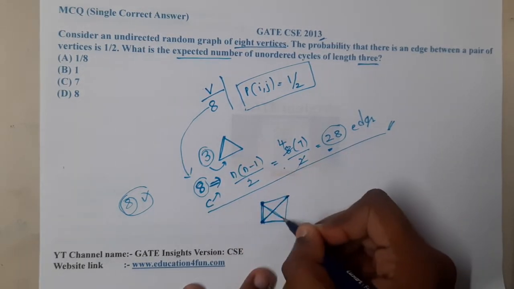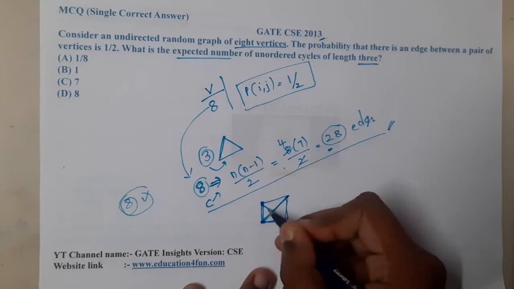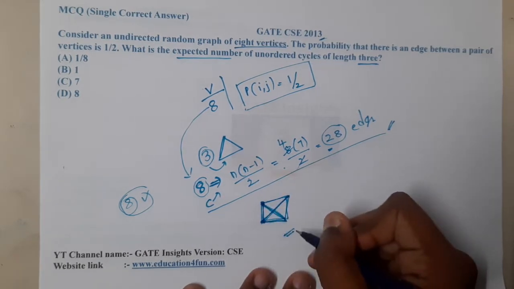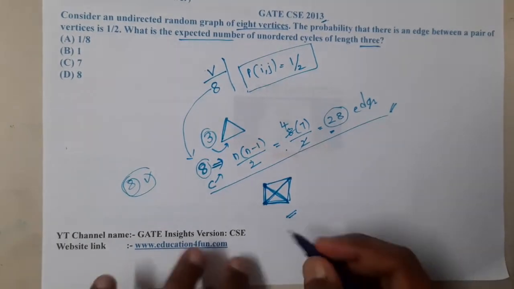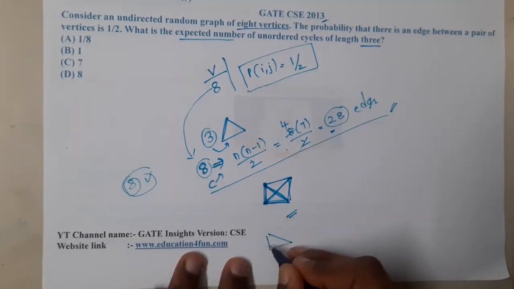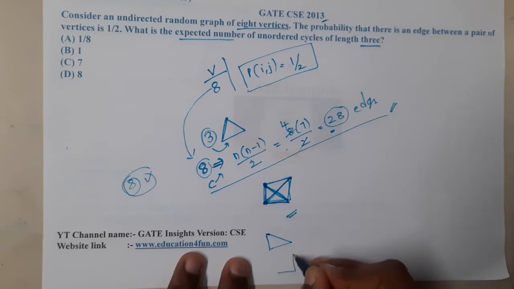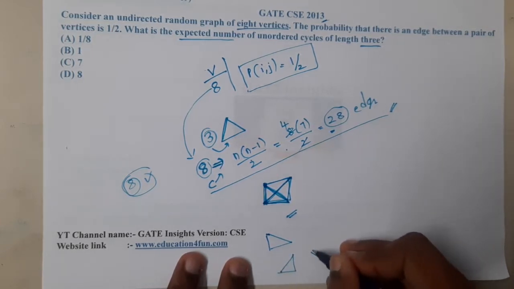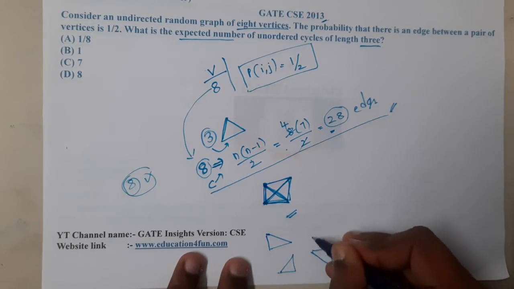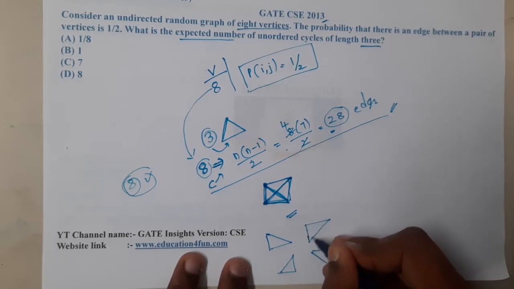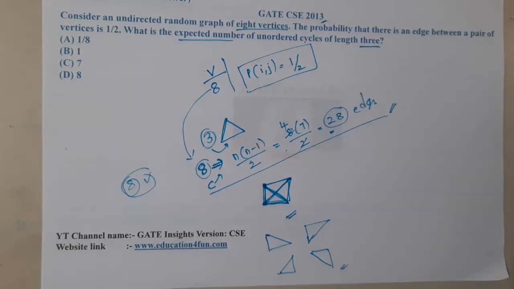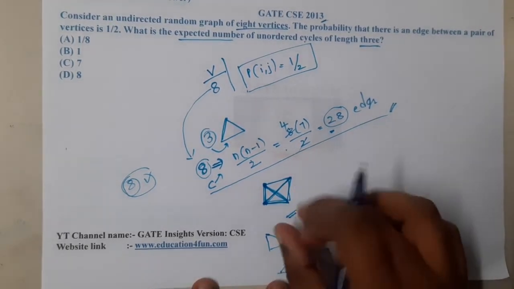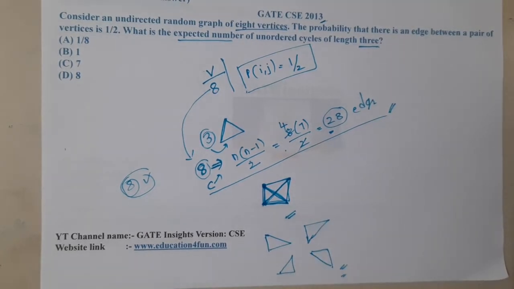Let me count them again: 1, 2, 3, 4. Let me draw it. So if there are 4 vertices, the number of different cycles possible is 4.